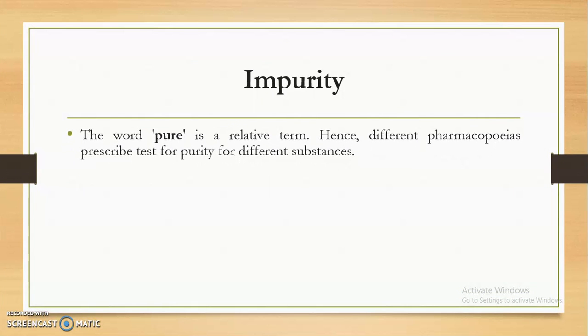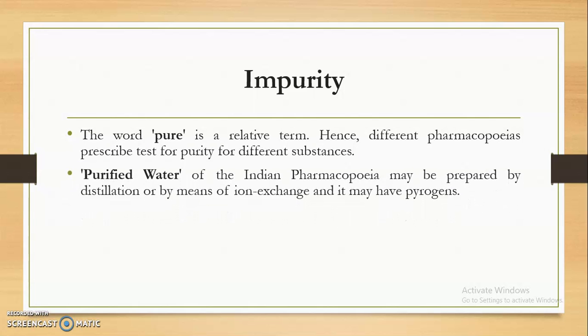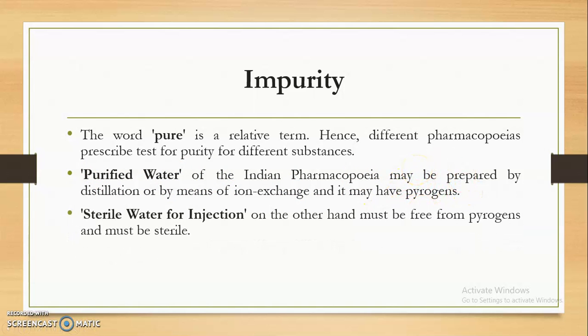The word pure is a relative term, hence different pharmacopoeias prescribe tests for purity for different substances. For example, purified water. Pure is a relative term. For some it might be pure, or sometimes it might be impure for certain people. So here, purified water of the Indian Pharmacopoeia may be prepared by distillation or by means of ion exchange, and it may have pyrogens. Pyrogens are nothing but microorganisms. If they go into our blood, they will increase the body temperature. So in purified water, there might be a presence of pyrogens.